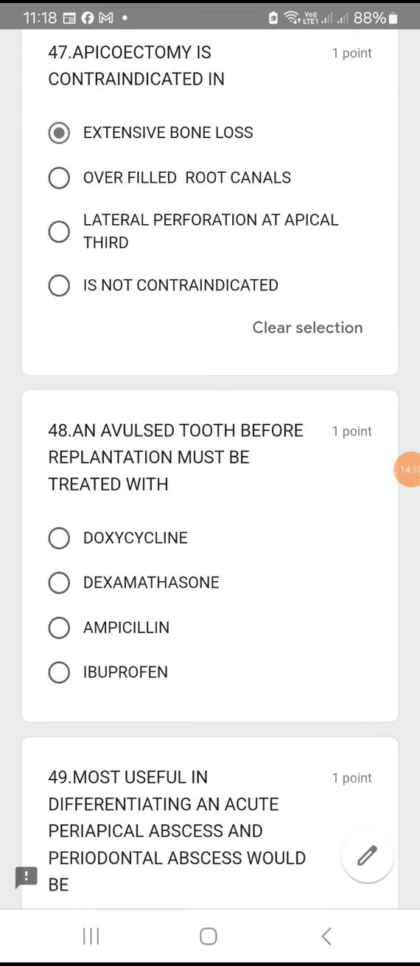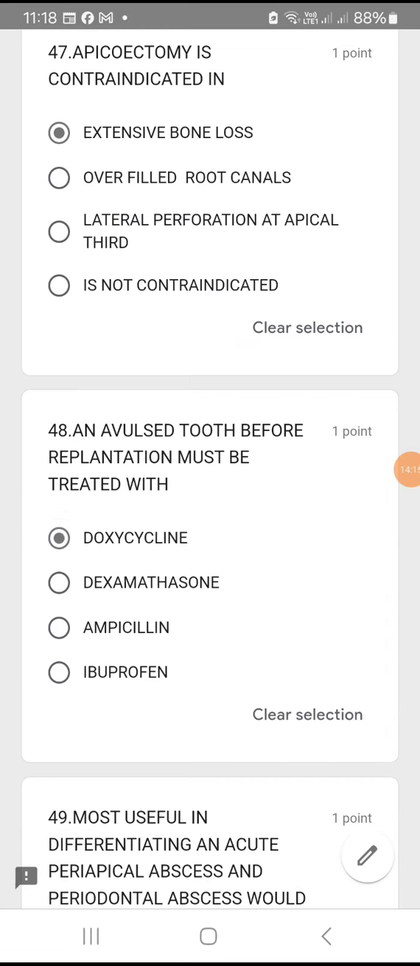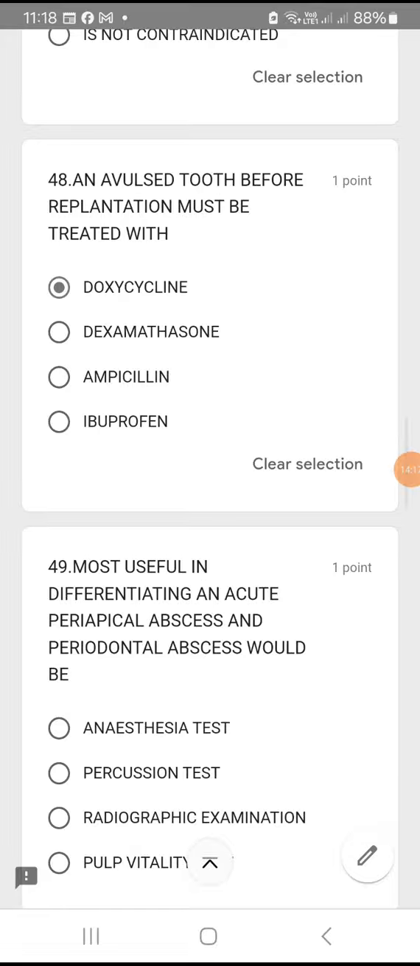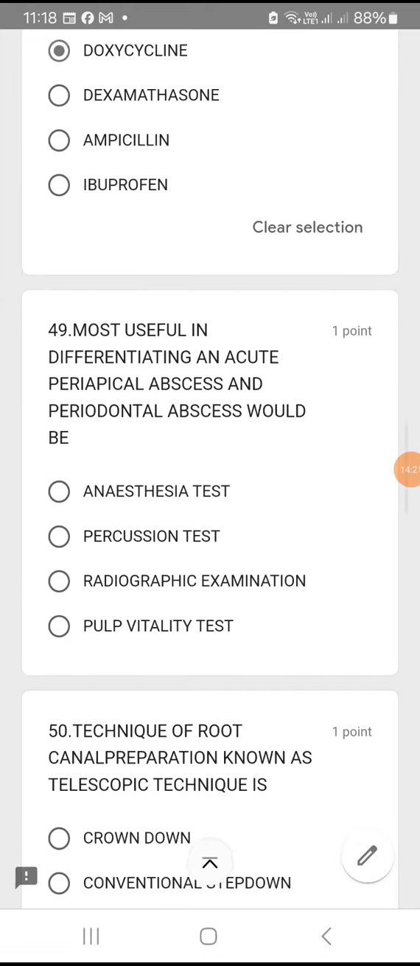Question number 48. An avulsed tooth before replantation must be treated with doxycycline. Okay, option A, doxycycline. It is not treated with dexamethasone, ampicillin or ibuprofen. It is definitely treated by doxycycline.